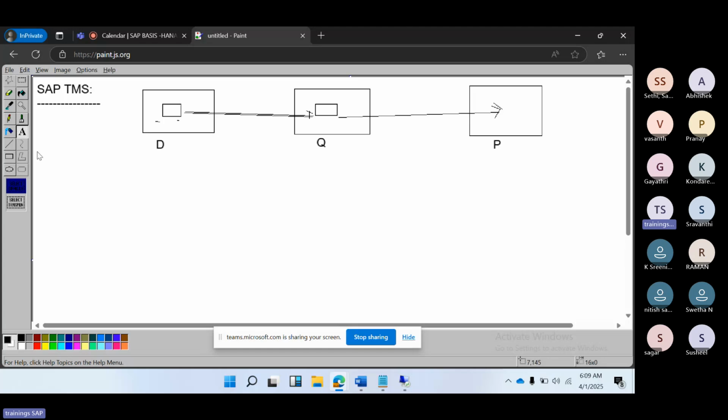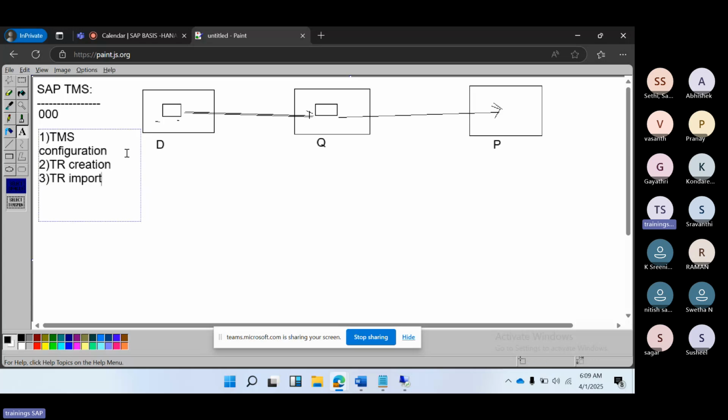To perform these configurations, out of these three systems, we also have the 000 client, which we have to use to perform the changes. Everybody should use the 000 client to perform the TMS configuration. There are three different kinds of activities we need to perform. First, the TMS configuration. Then the transport request, TR creation. Then TR import, importing the transport request.